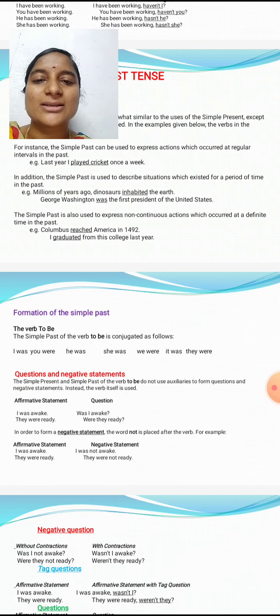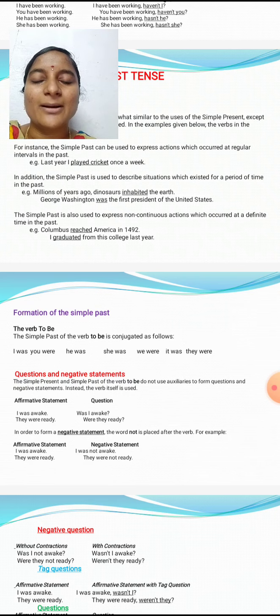George Washington was the first president of the United States. Here, was is the word which shows the past tense. Have or has shows the present tense, which is completed actions. So that is the simple past tense.